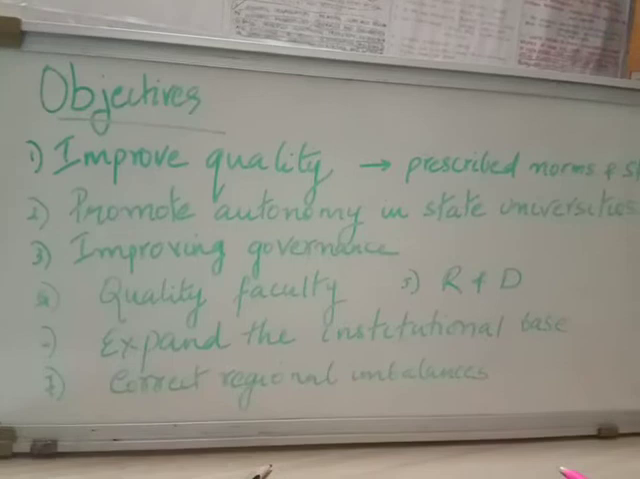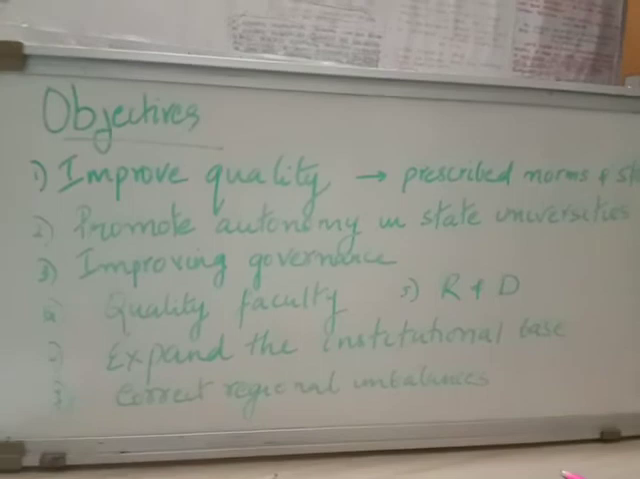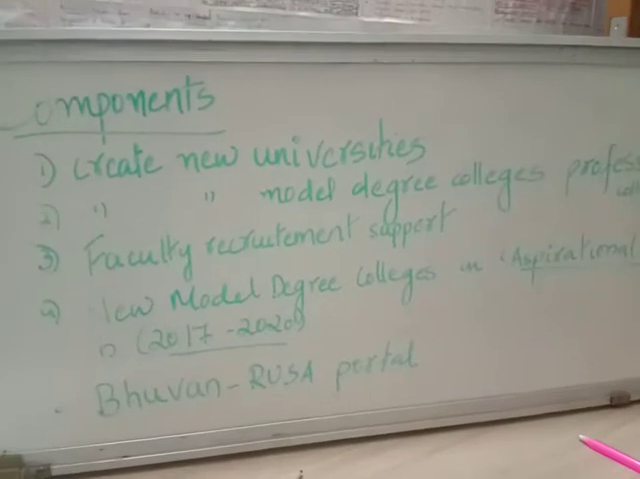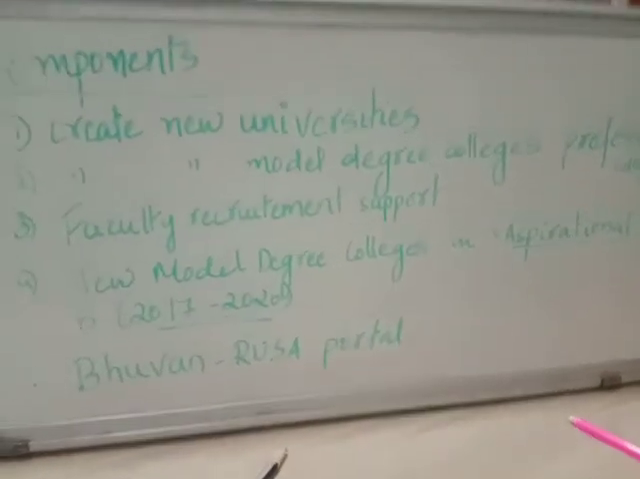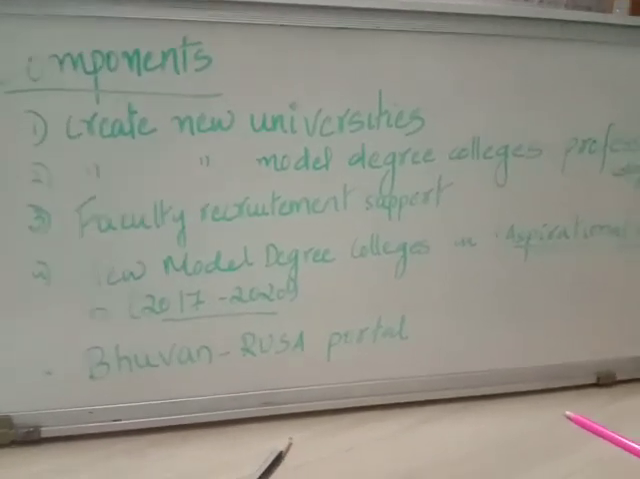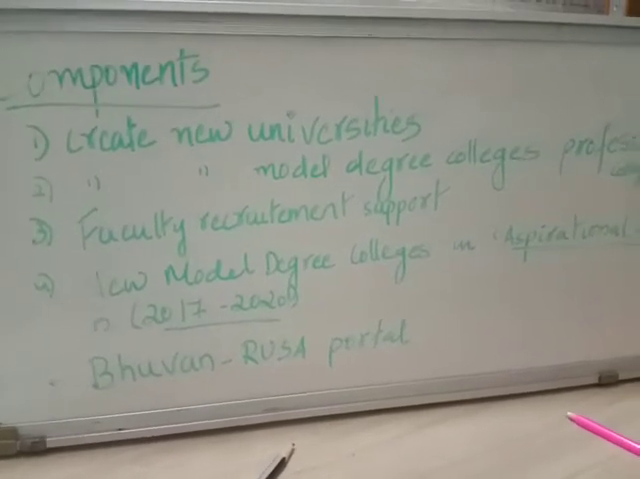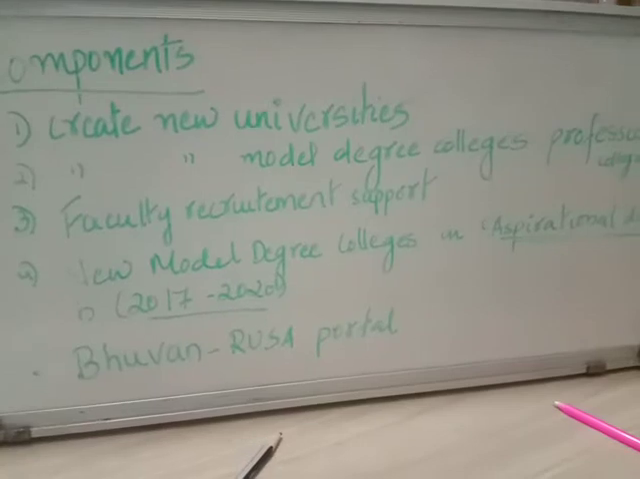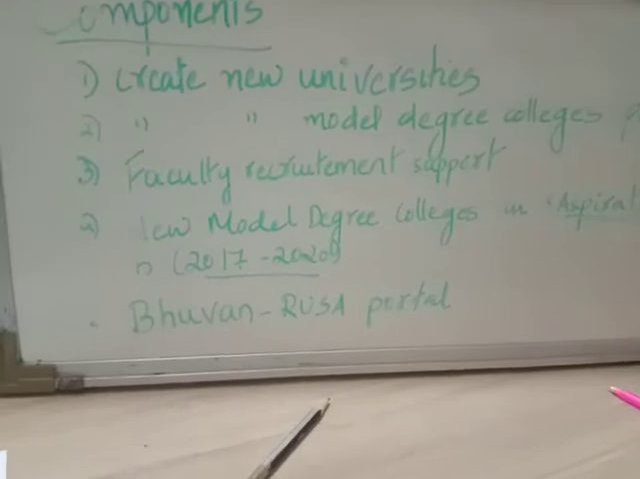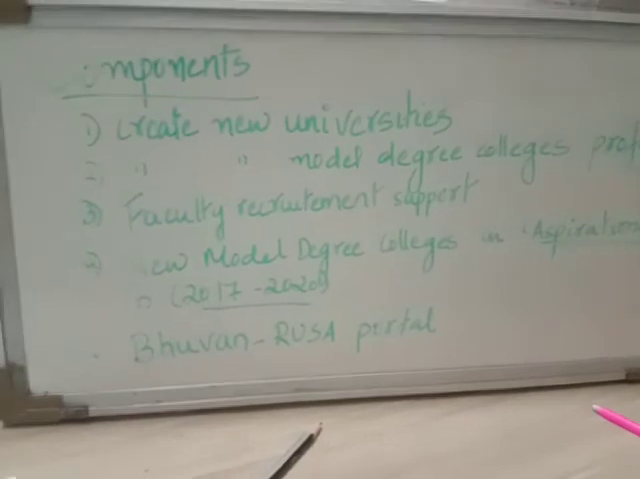Now there are various components under RUSA, that is Rashtriya Ucchathar Shiksha Abhiyaan. What are the different components under RUSA? First, RUSA would create new universities. How will it create new universities? One is through the upgradation of existing autonomous colleges, and second by the conversion of colleges in a cluster into universities. This is how it is going to create new universities.